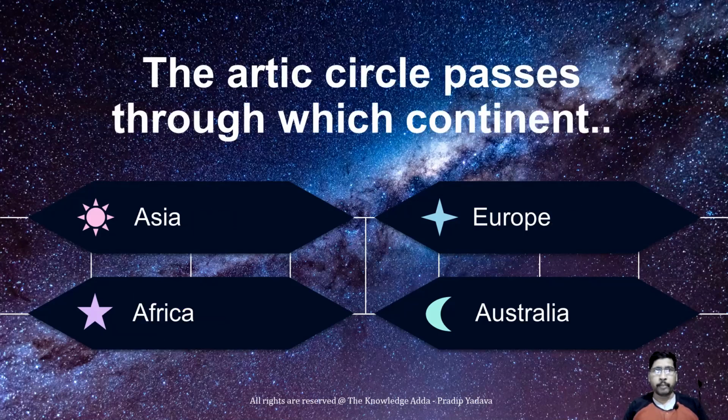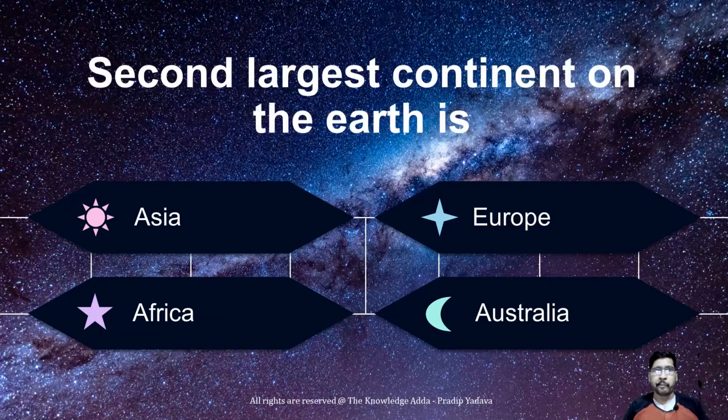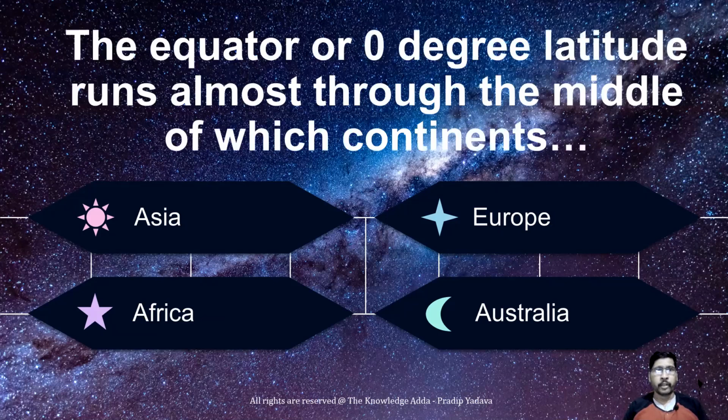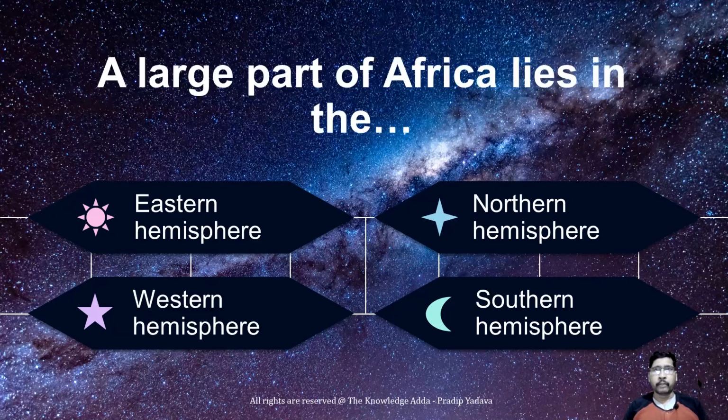The Arctic Circle passes through which continent? The Arctic Circle passes through Europe. The second largest continent of the earth is Africa, after Asia. The equator, or 0 degree latitude, runs almost through the middle of Africa. The large part of Africa lies in the northern hemisphere.